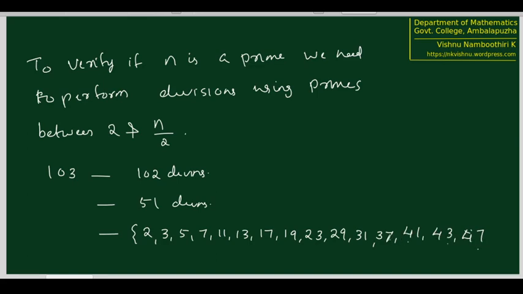1, 2, 3, 4, 5, 6, 7, 8, 9, 10, 11, 12, 13, 14, 15. So we have to perform only 15 divisions now to confirm if 103 is a prime or not. So from 102 to 51 with just 15 divisions. Now we will see if we can further reduce the number of divisions, but after seeing something else interesting.